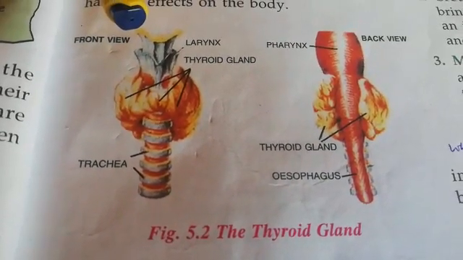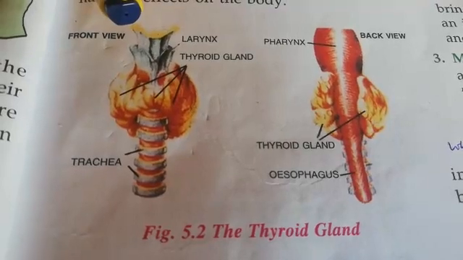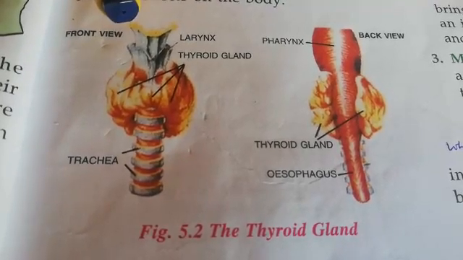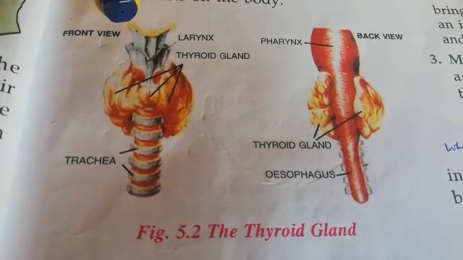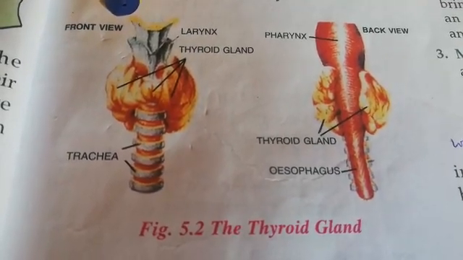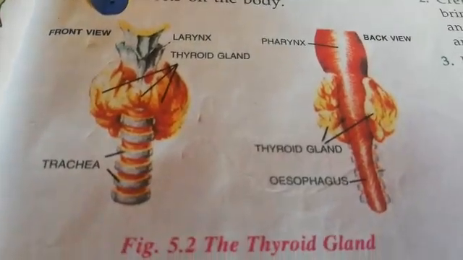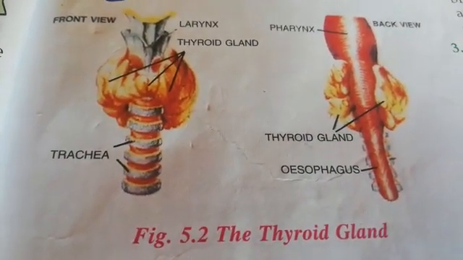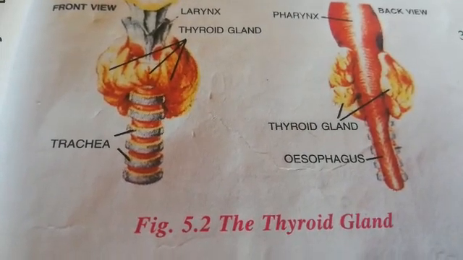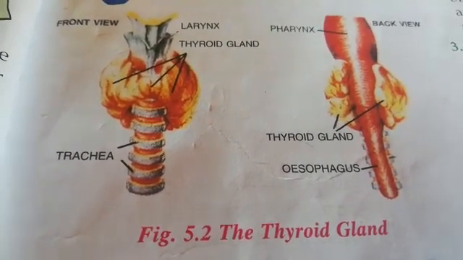Okay. Now oversecretion causes the metabolic rate to increase, the heart rate increases, people become fat, that is obesity, and there is general restlessness. They'll have restlessness in their body, they don't feel good while sleeping, nor when they're sitting. Okay, children? Now, this is what is given in your book about the thyroid gland.